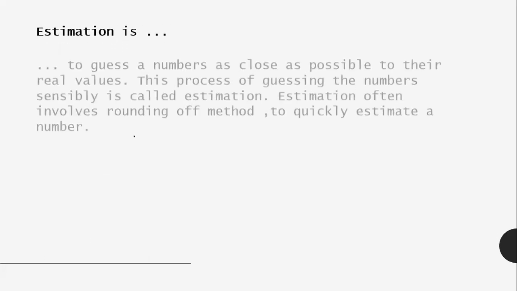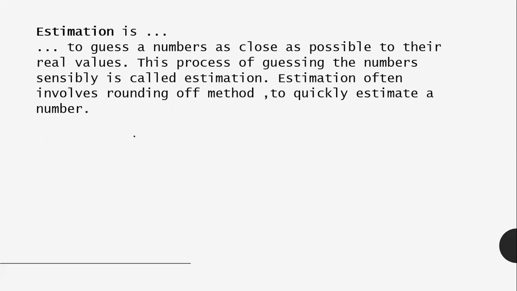What is estimation? As I told you, estimation is a guessing of a number, and it is a method in which we do not guess randomly, but we guess a number as close as possible to its real value. So this is all about estimation. Estimation often involves the rounding off method.